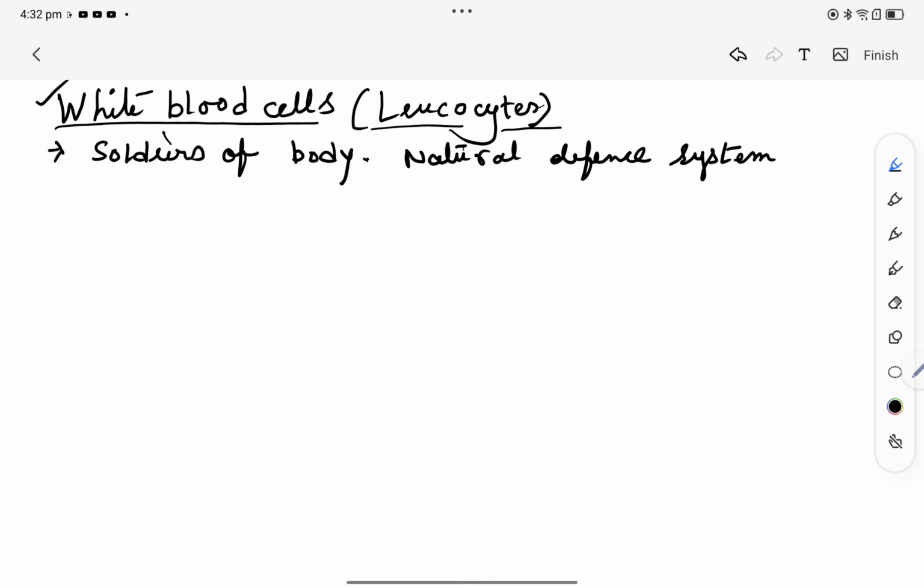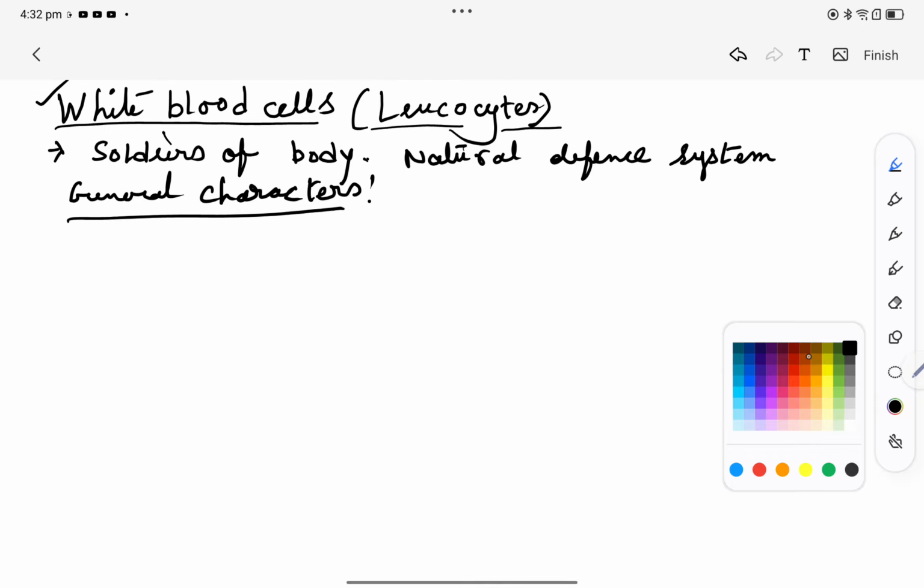Now we are going to learn about a few general characters of these cells. These are blood cells, as I told you earlier.